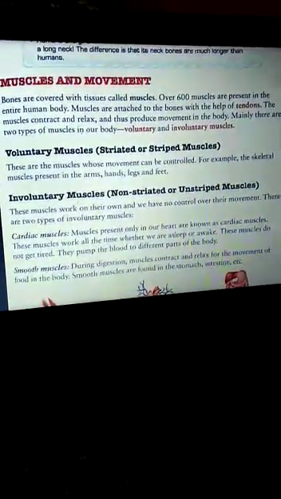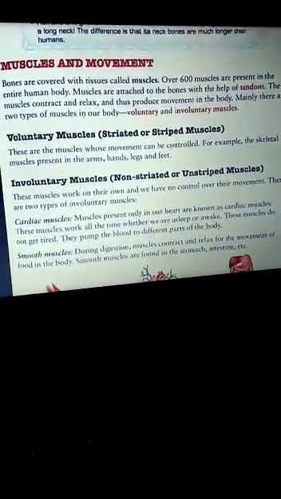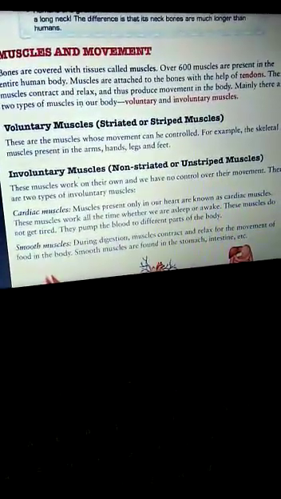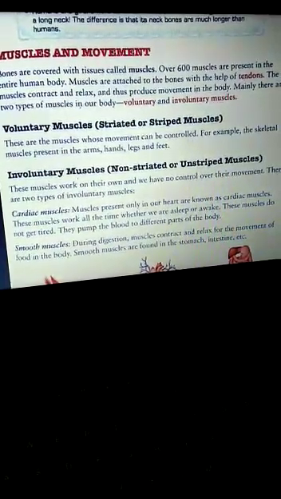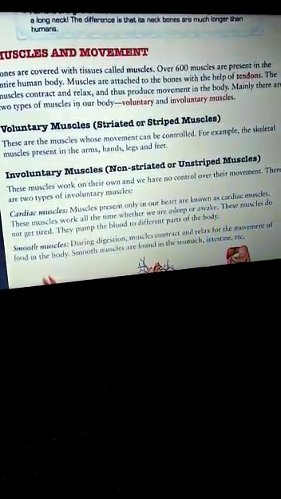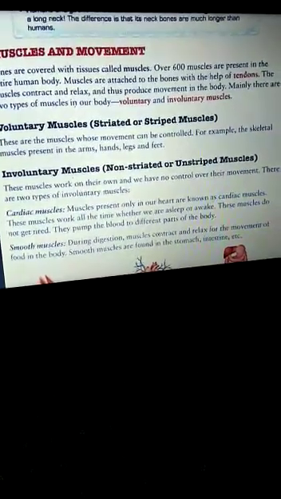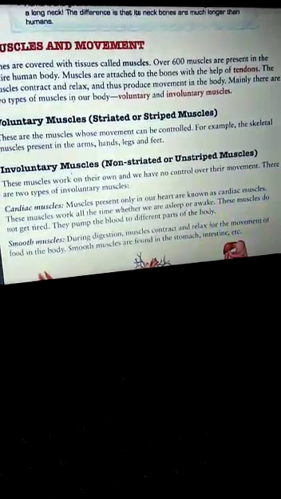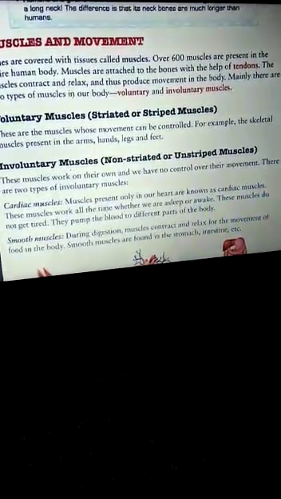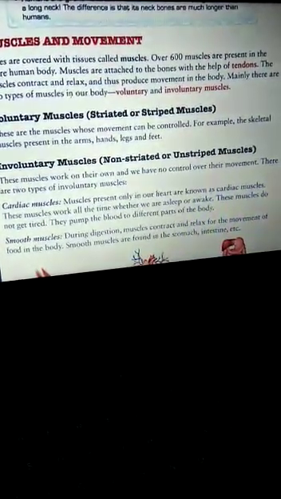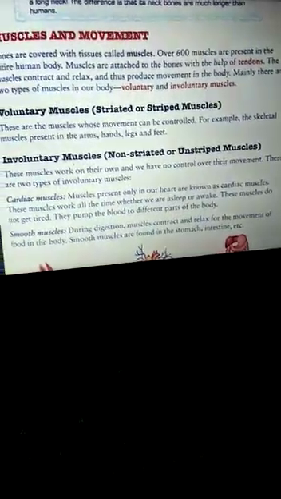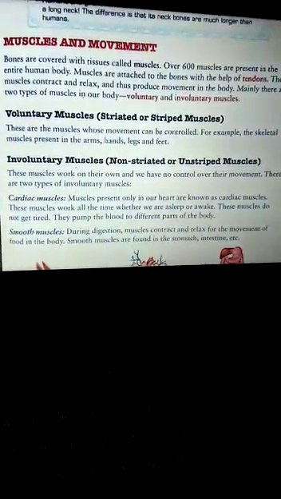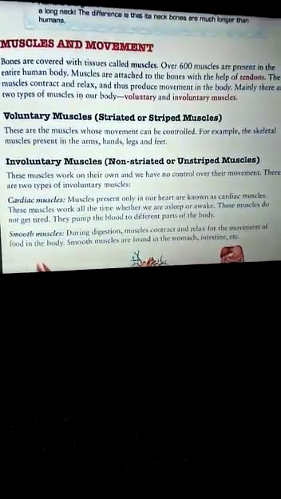That is our today's topic. What are muscles? Children, I said in my earlier classes that bones and muscles work together. Without muscles, the movement of bones is not possible. So you can say bones are always covered with the tissue that is called muscles. So what are muscles?